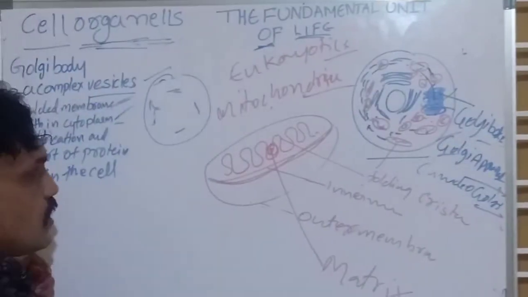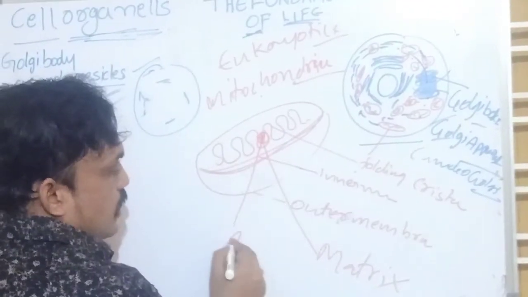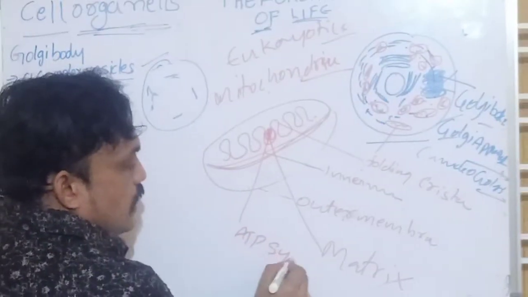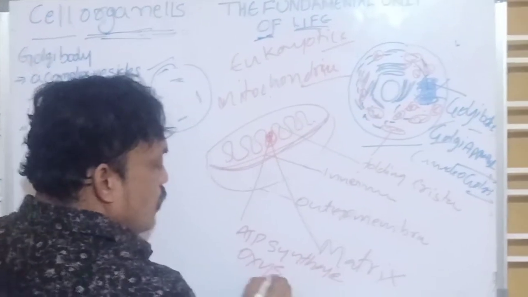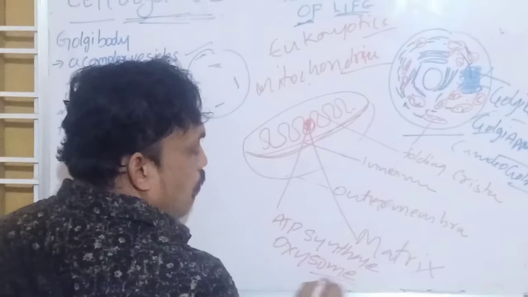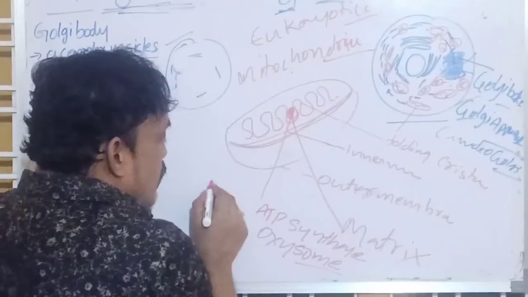In the matrix, ATP synthase or oxysomes are located. Oxysomes, ATP particles. That means ATP synthesis occurs.